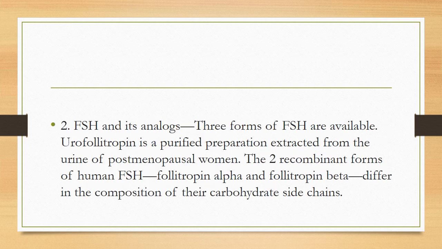Next, FSH and its analogs. Three forms of FSH are available. Urofollitropin is a purified preparation extracted from the urine of postmenopausal women. The two recombinant forms of human FSH, follitropin alpha and follitropin beta, differ in the composition of their carbohydrate side chains.